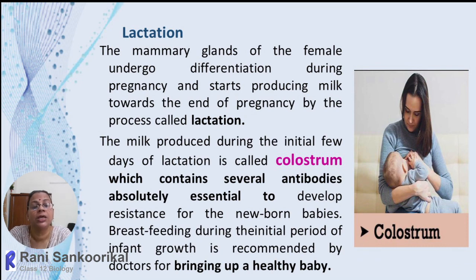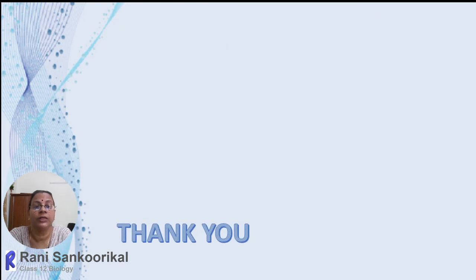Lactation will start from childbirth and continue for approximately 2 or 3 years, as long as the baby sucks the milk. Once the baby starts fully depending on concentrated food, by the age of 2 or 3, they will rely on other types of food. By then, slowly the milk production will decrease and lactation will come to an end. So the lactation process of breastfeeding is essential for the proper development of the baby.